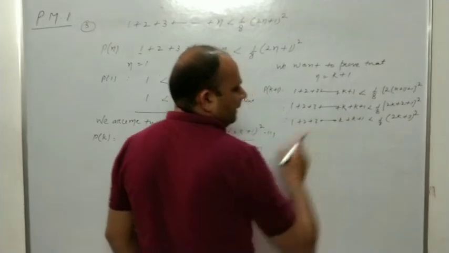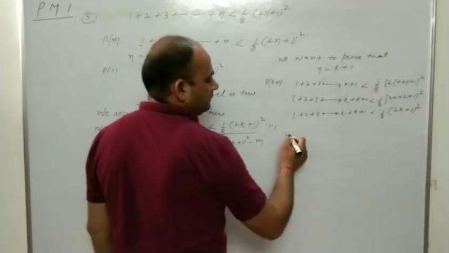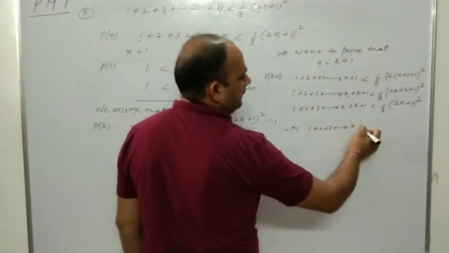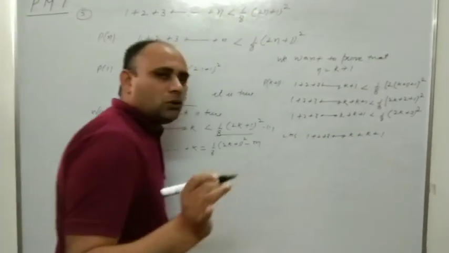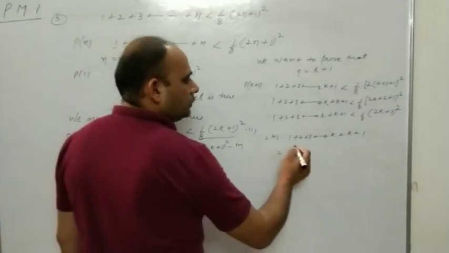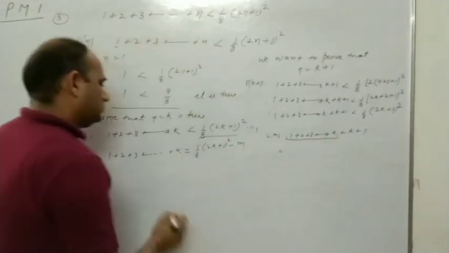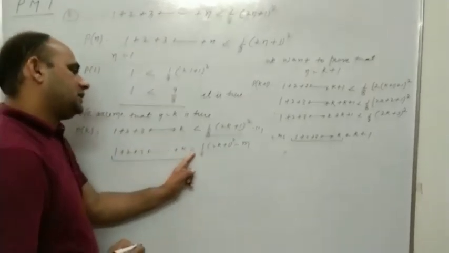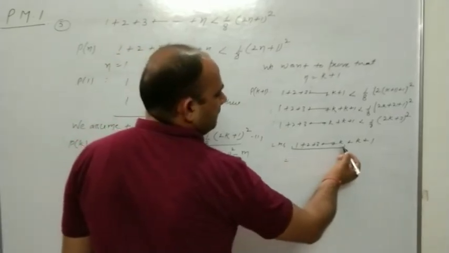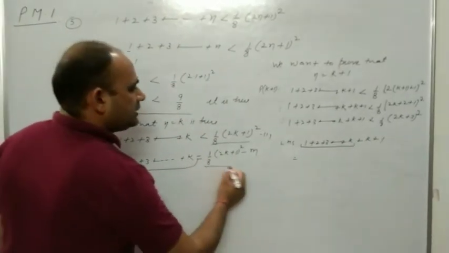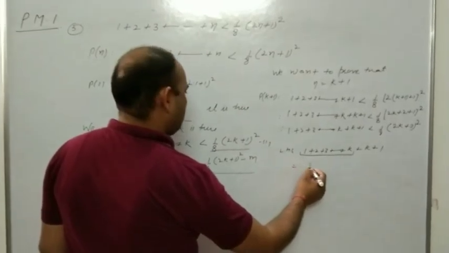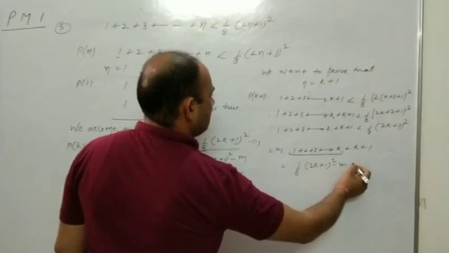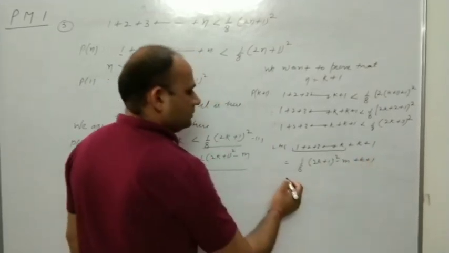Now we want to prove this part. From the left, 1 plus 2 plus 3 plus up to k plus 1. We know 1 plus 2 plus 3 plus up to k is equal to this part. So it is 1 by 8 of (2k plus 1) whole square minus m plus k plus 1.